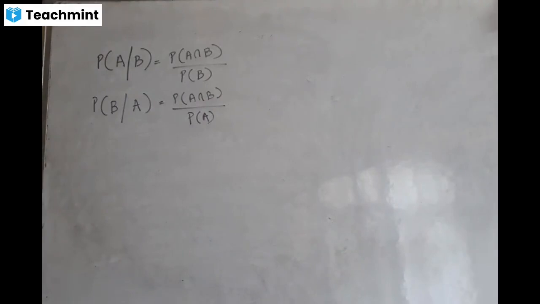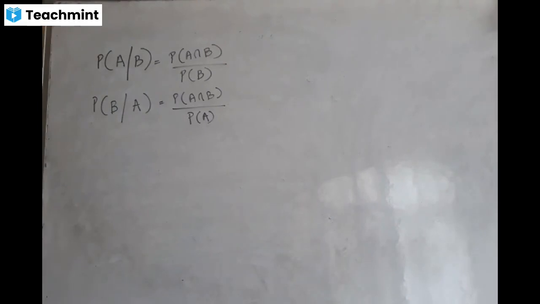I'll explain the concept and the theory also. Please listen to me, my dear students. In the year 2019, you got a question on conditional probability, and they just wanted to see whether you knew the formula or not.